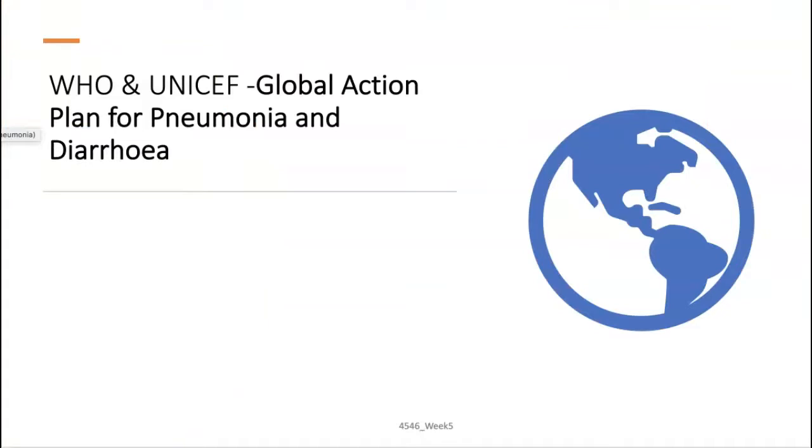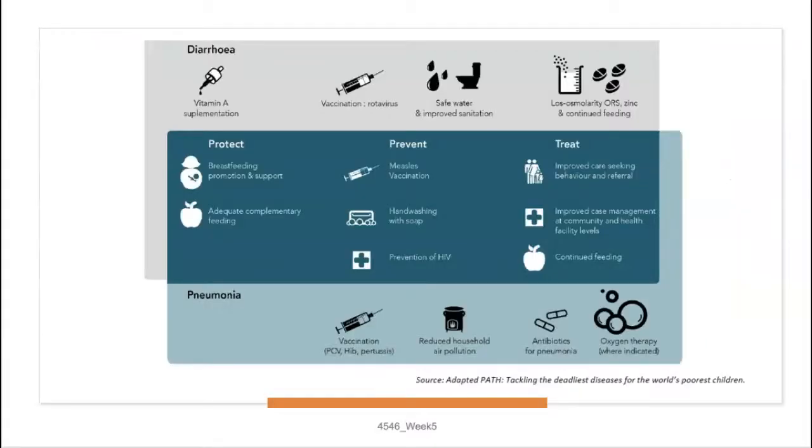WHO and UNICEF have partnered to develop the Global Action Plan for Pneumonia and Diarrhea. This is a really interesting plan because they've combined diarrhea and pneumonia and tried to kill 2 birds with 1 stone. So with diarrhea, the recommendation is vitamin A supplementation, vaccination, ensuring safe water and improved sanitation, and low osmolarity oral rehydration solution.